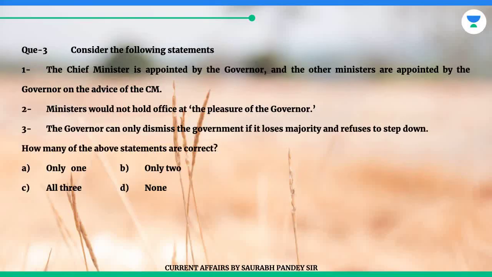Question 3. Consider the following statements. 1. The Chief Minister is appointed by the Governor, and the other ministers are appointed by the Governor on the advice of the CM. 2. Ministers would not hold office at the pleasure of the Governor. 3. The Governor can only dismiss the government if it loses majority and refuses to step down. How many of the above statements are correct? A. Only 1. B. Only 2. C. All 3. D. None.